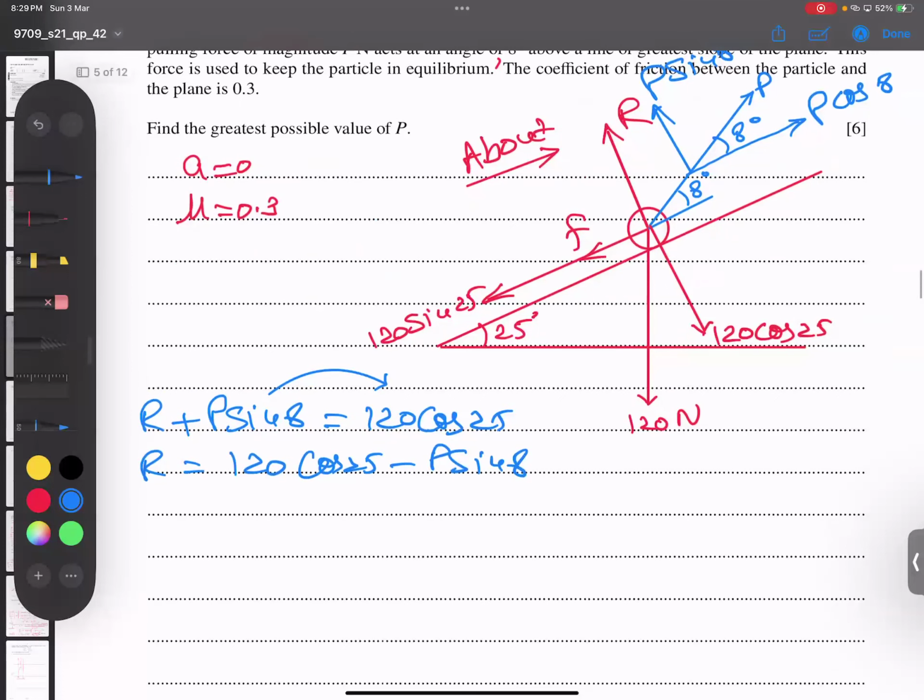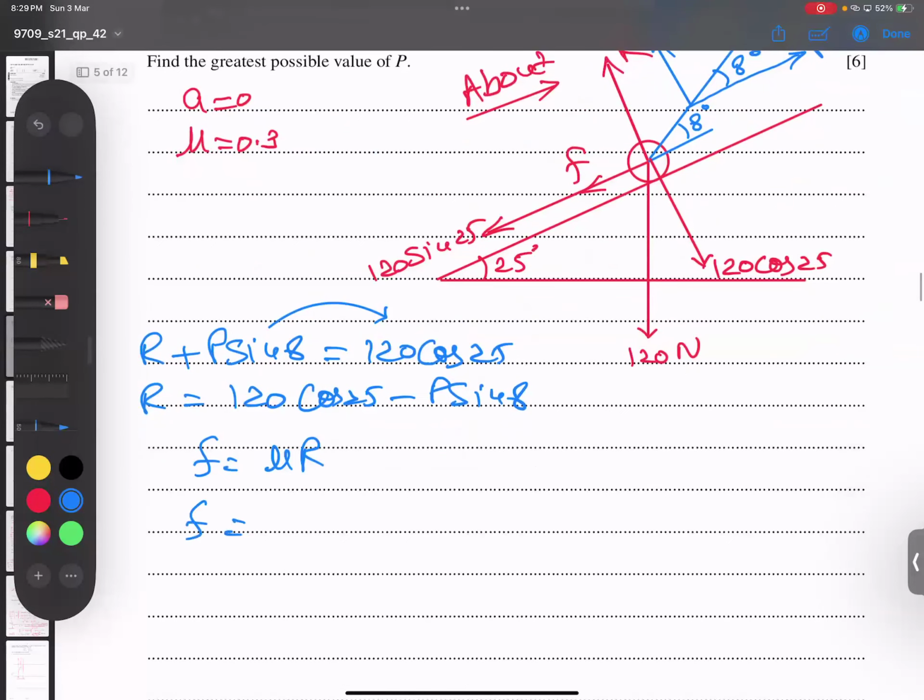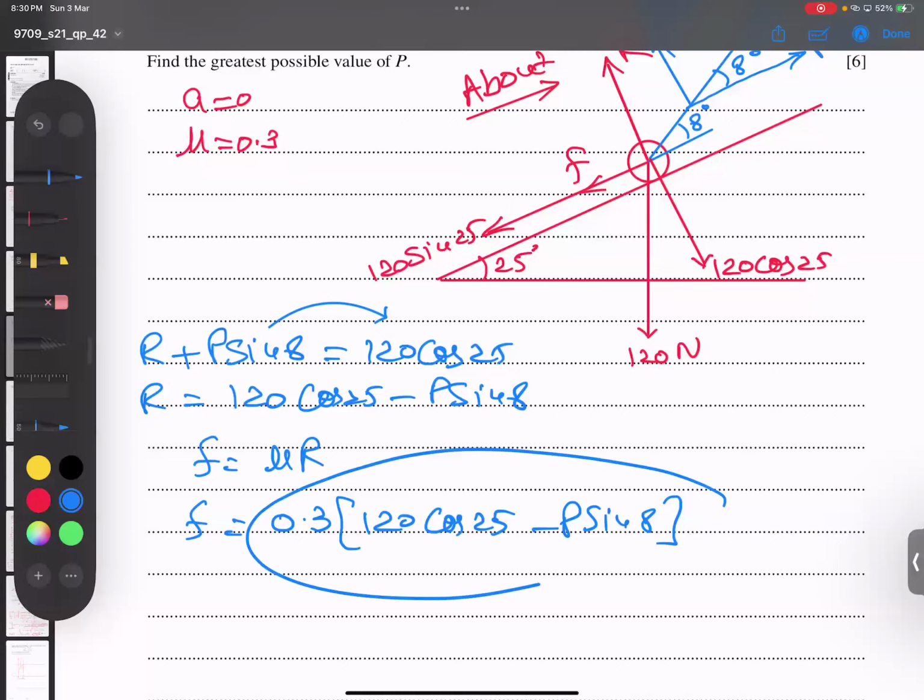The formula is F equals mu R, with mu equal to 0.3, so F equals 0.3 times (120 cos 25 minus P sine 8). Alhamdulillah, I got the whole value of friction.